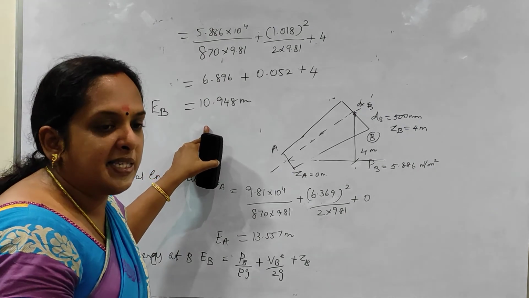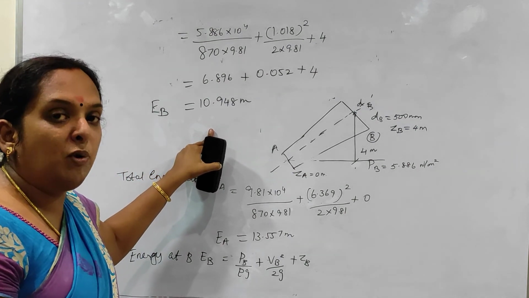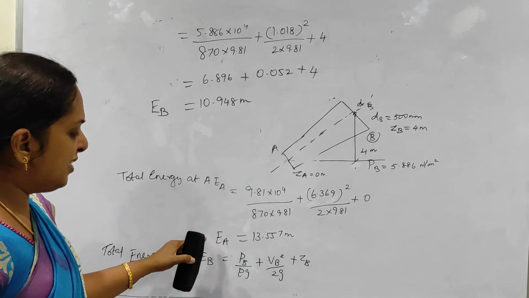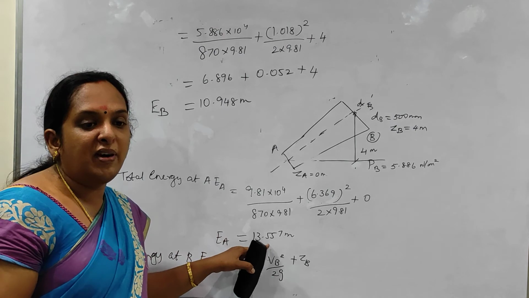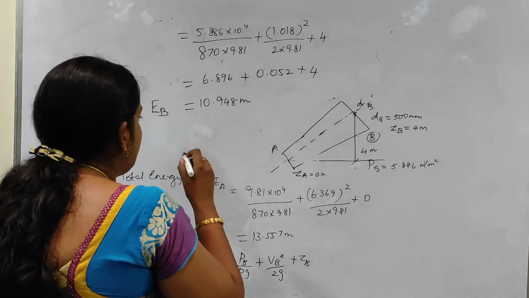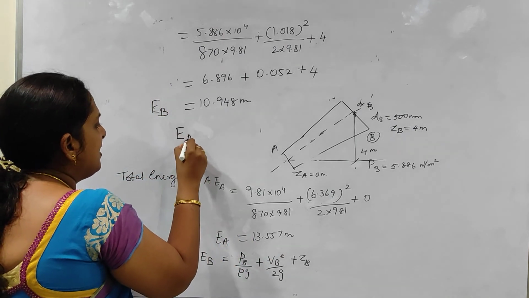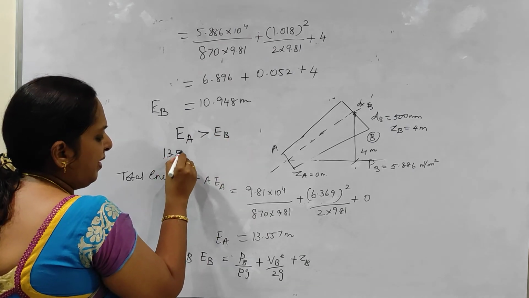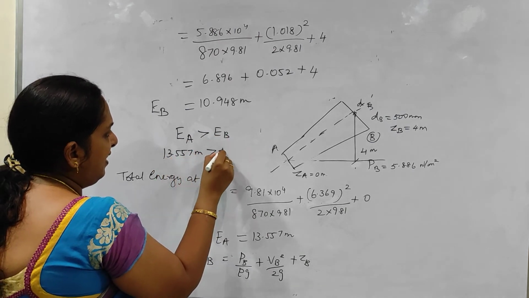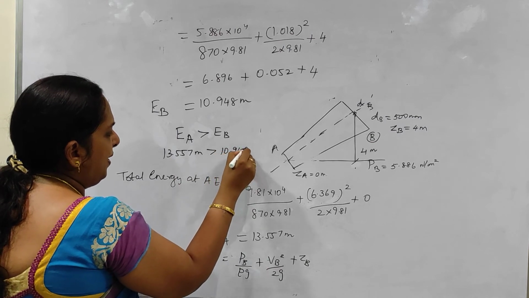Now you look at this answer and you have to tell me what is the direction of flow. Where does the flow start? Where is the flow high? 13.557, that is, we can say EA is greater than EB. Am I right? That is 13.557 meters greater than 10.948 meters.